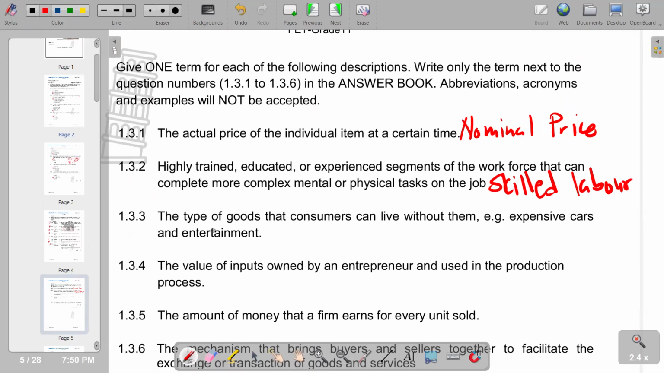And number three, the type of goods that consumers can live without, e.g., expensive cars and entertainment. So these are luxury goods. The value of inputs owned by an entrepreneur and used in the production process, these are implicit costs. The amount of money that a firm earns for every unit sold is average revenue.